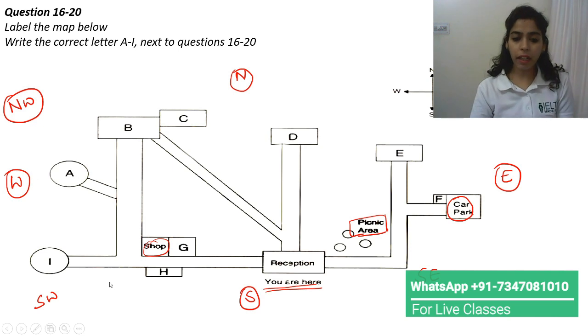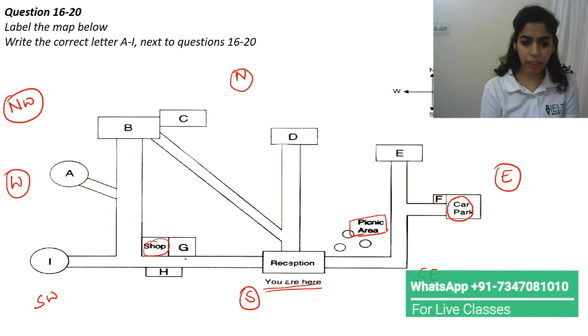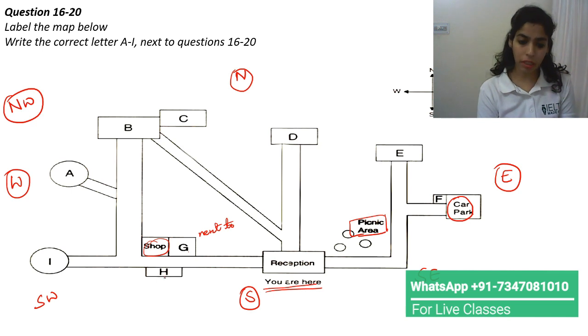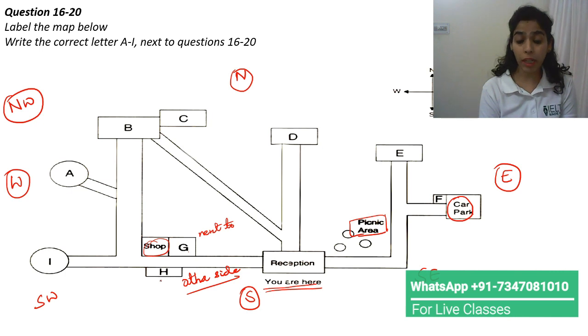Now we are here again at the map. We have seen that adjacent to the shop, or beside the shop, there is G. So just next to the shop, they might say next to the shop or adjacent to the shop. They can also say opposite to the shop, on the other side of the road. Other side or opposite, so we'll know that they are talking about H.